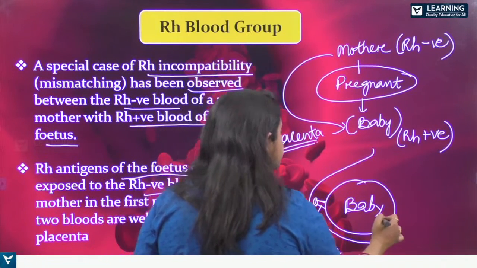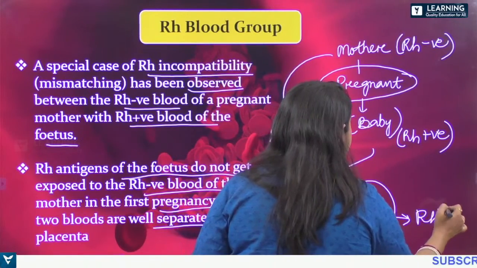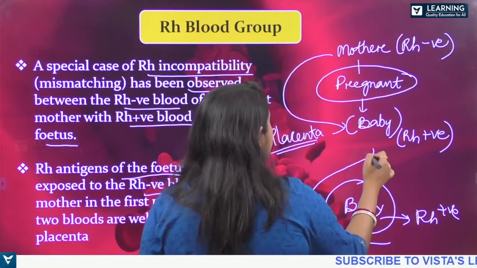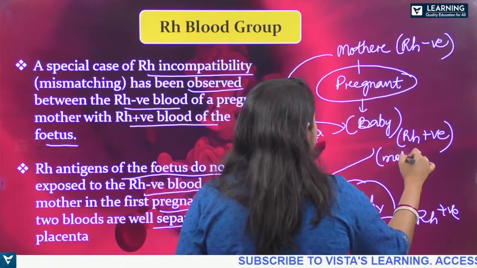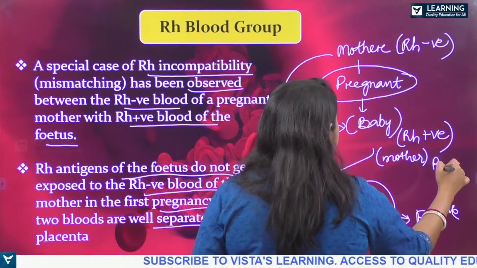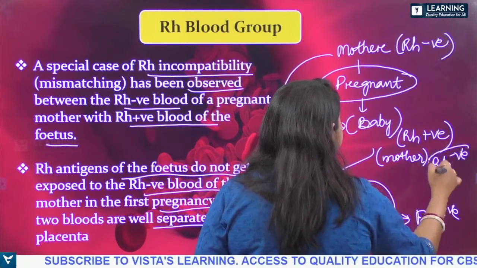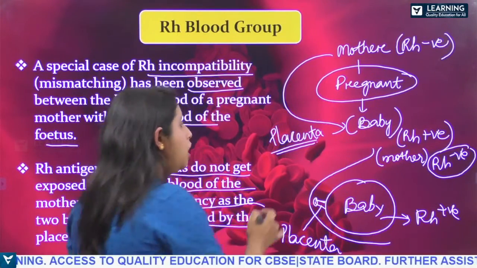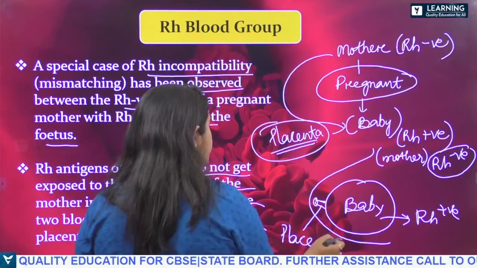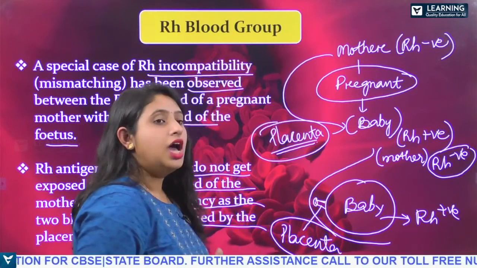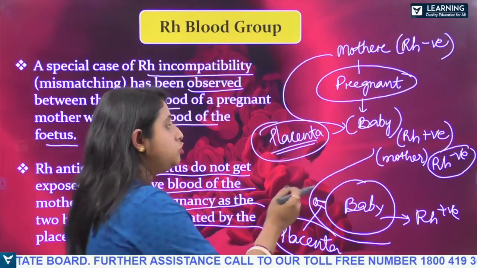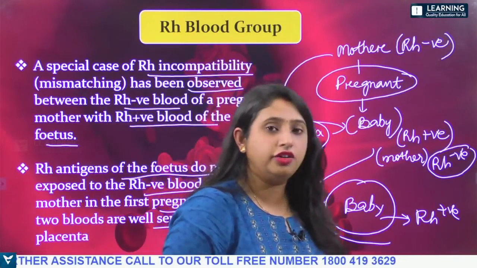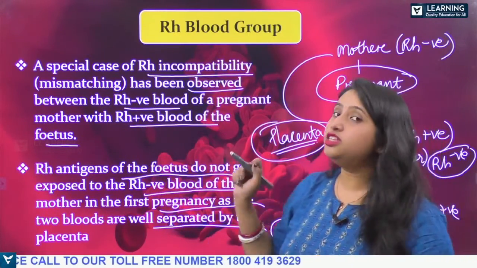The baby is Rh positive, whereas the mother is Rh negative. The blood of the baby and the mother is well separated with the help of the placenta. So the placenta helps in the separation of these two, Rh positive and Rh negative blood. But what happens in the first pregnancy?